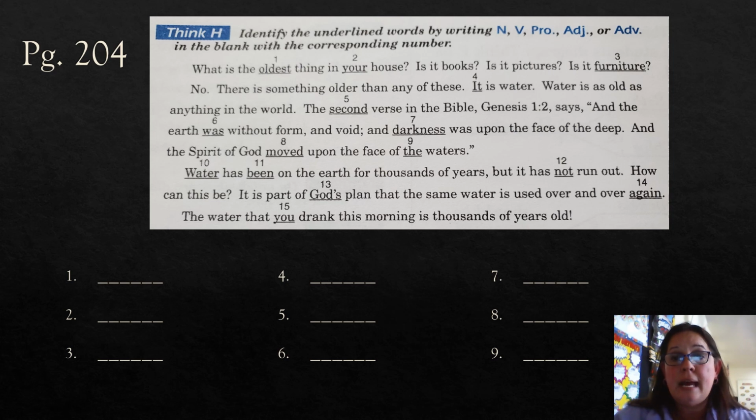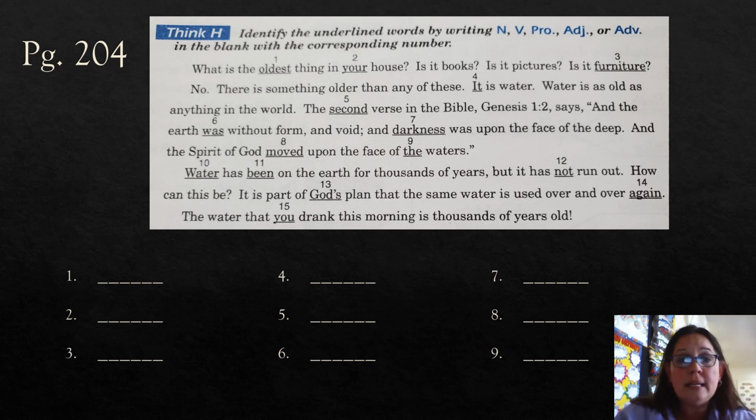And we have a noun, verb, pronoun, adjective, and adverb. Please do not just put a in the blank, because it could be adj, adjective, or it could be adv, adverb. So you need to write out adj or adv. Don't just write a, because I won't know which one you're talking about, and then I'll mark it wrong.